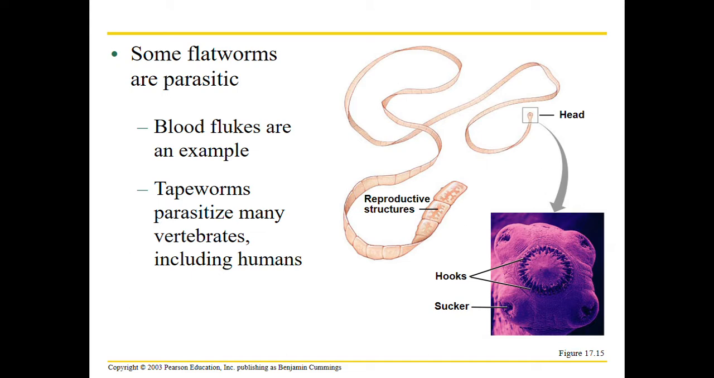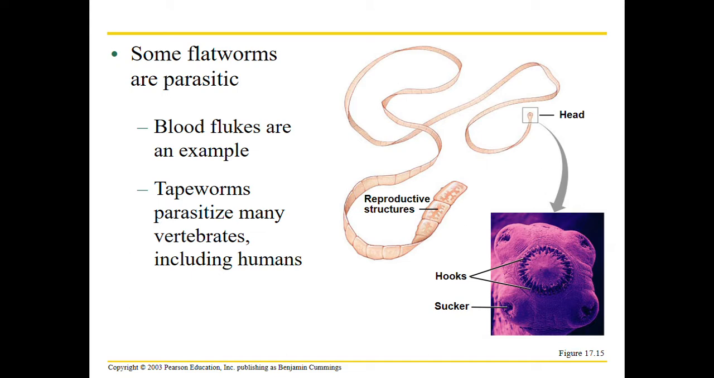Alrighty, so some flatworms can be parasitic, like blood flukes, for example, as well as tapeworms. With tapeworm, they have long bodies and they're hermaphroditic, so they have both male and female reproductive structures. That bottom picture is of the head of the tapeworm, and you can see little hooks. These hooks allow the tapeworm to get in and then stay in the digestive system, in the intestines.